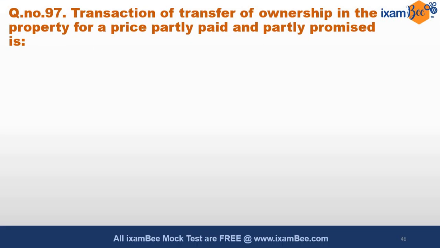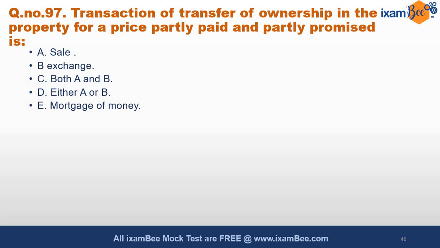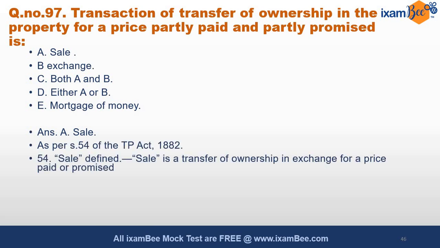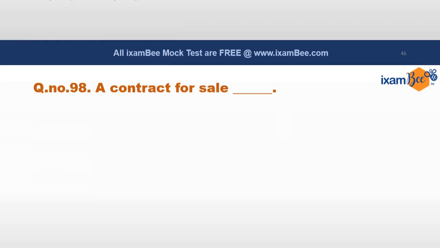97. Transaction of transfer of ownership in the property for a price partly paid and price partly promised is a very easy and expected question from the Transfer of Property Act. Which is the answer? Ownership is getting transferred, so it is a sale. This helps us understand that a sale is expected here. Section 54 of the TP Act, read it, a very important section.